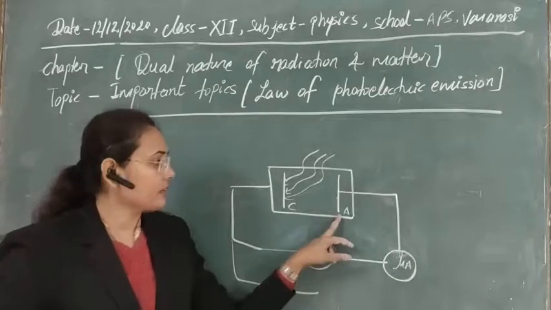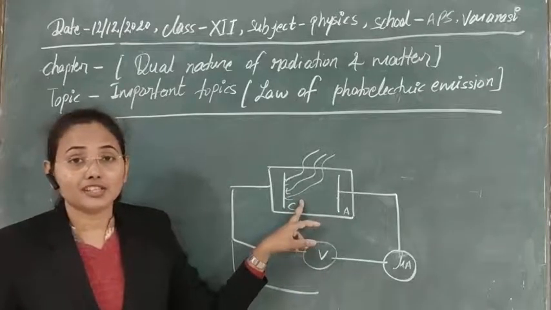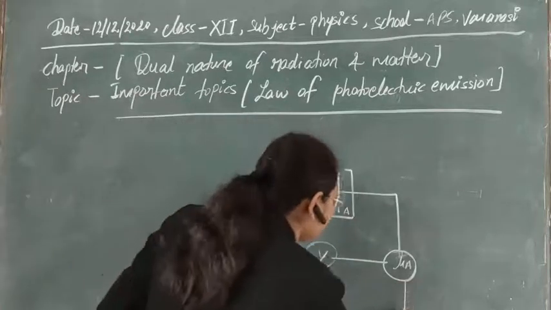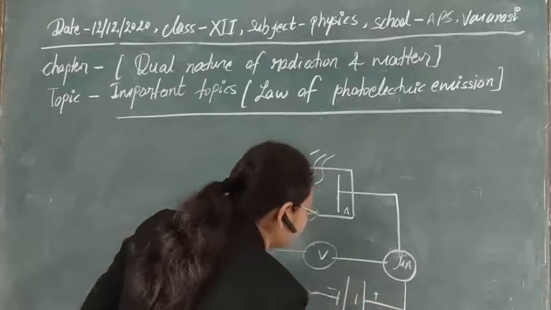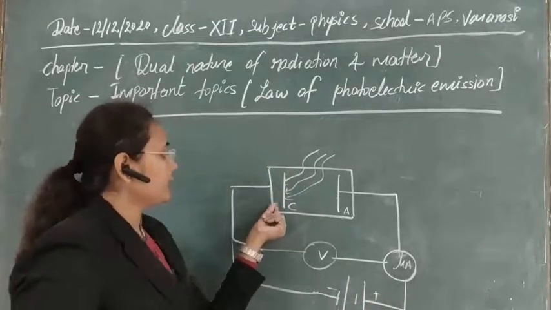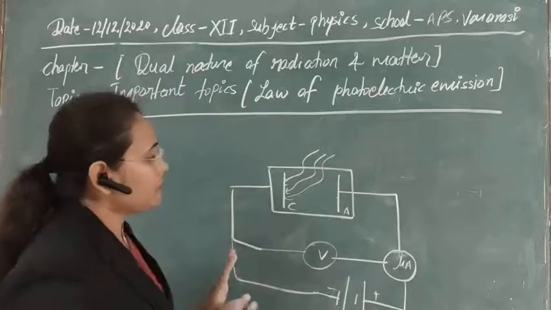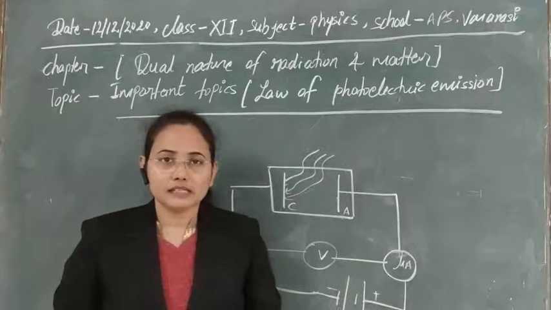So in this way, if electrons are produced, obviously electrons are negatively charged particles, so we need a positive potential here. If you add a positive potential here and this side is negative, it can repel these electrons towards the anode. So this is the experimental way to observe the photoelectric emission process easily.